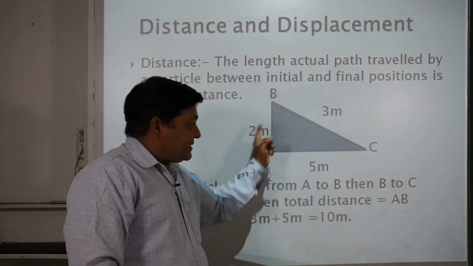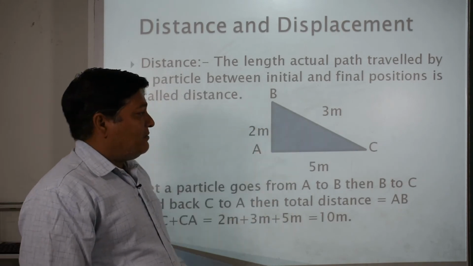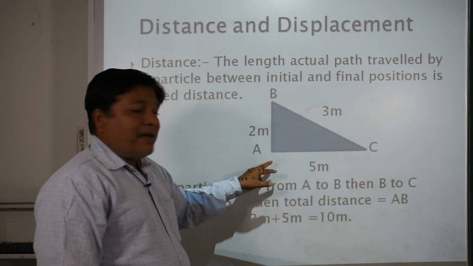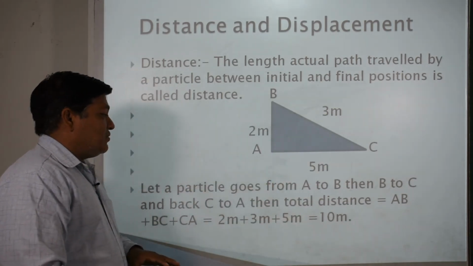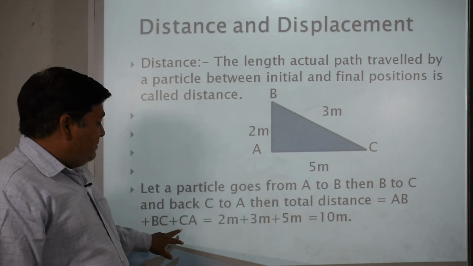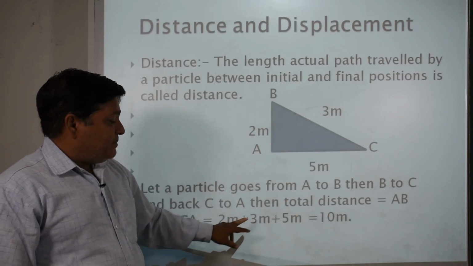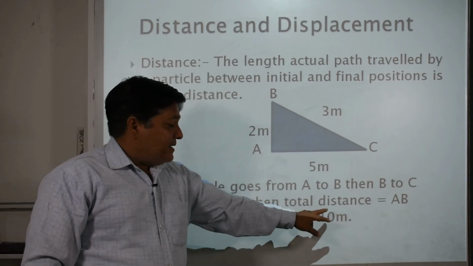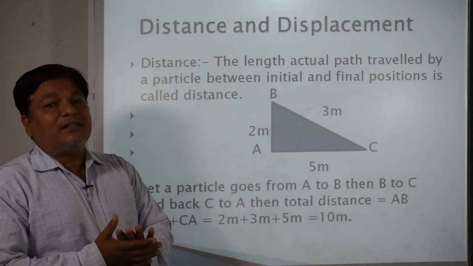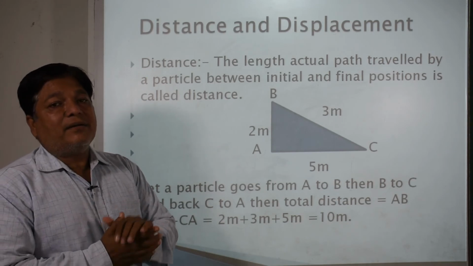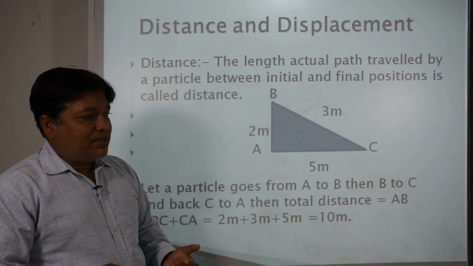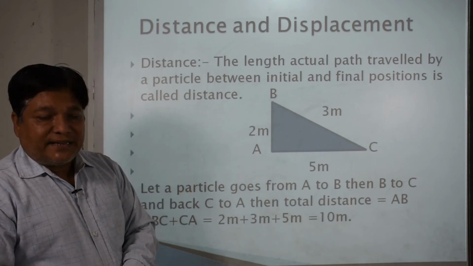So what will be the total length of path covered by the particle from AB, BC and CA back again? We can add AB plus BC plus CA: 2 meters plus 3 meters plus 5 meters, 10 meters. So this is said to be the distance. The total length of path covered by an object or particle from the initial position to the final position is called its distance.